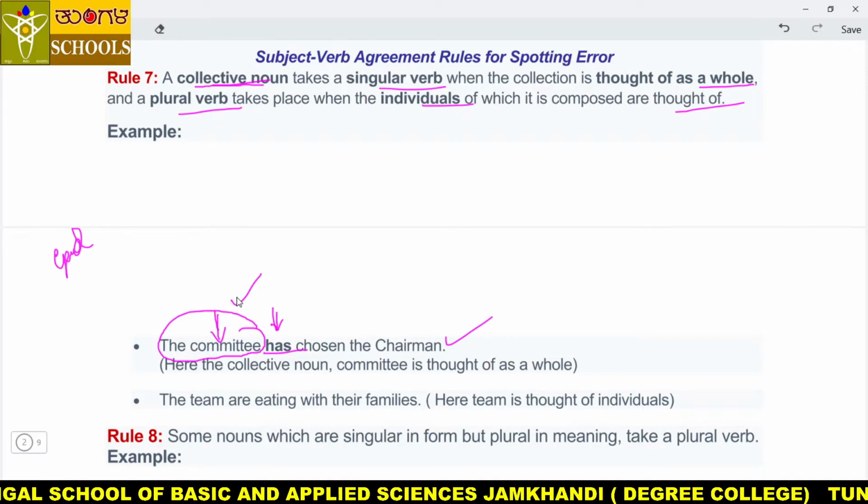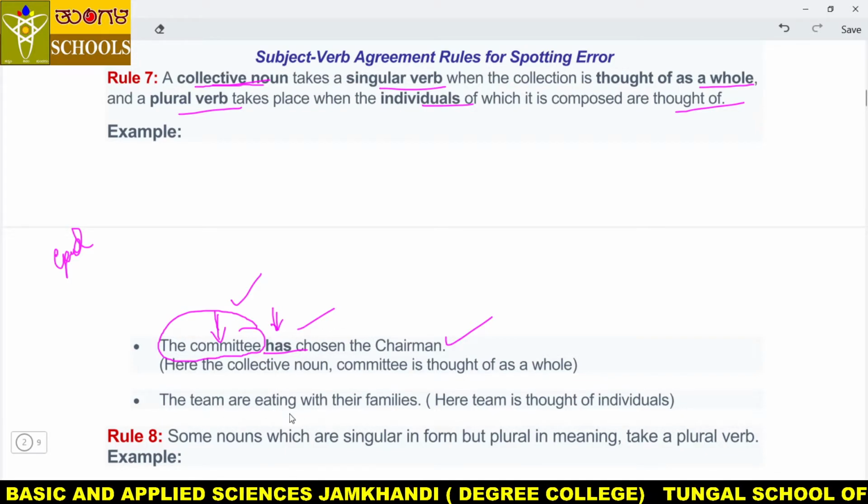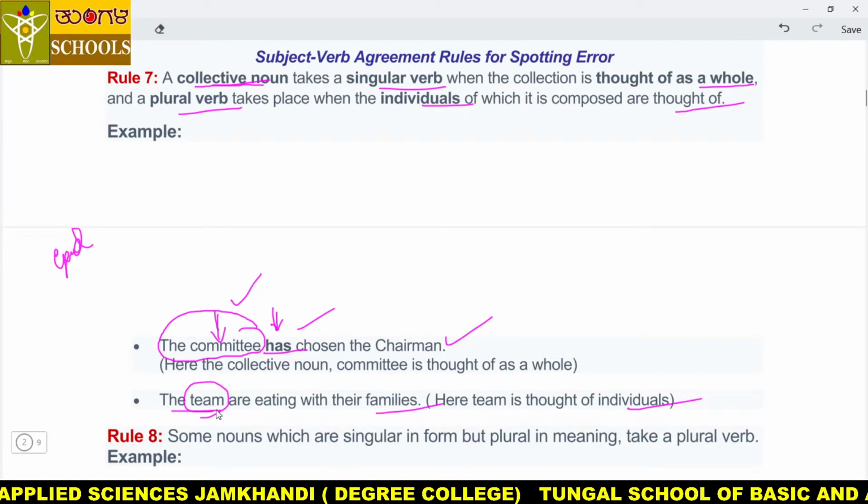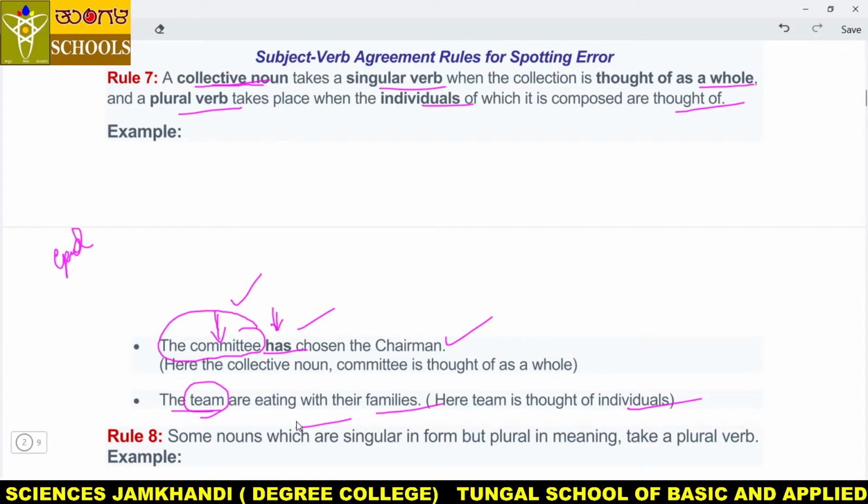So same like that, if the thought comes in a singular way or as a whole entity, that time it happens singular. The team are eating with their families. Here team is thought of as individuals. Here team is a collective noun, a group of players. Team are eating with their families means different families, not a singular thought, it is an individual thought.